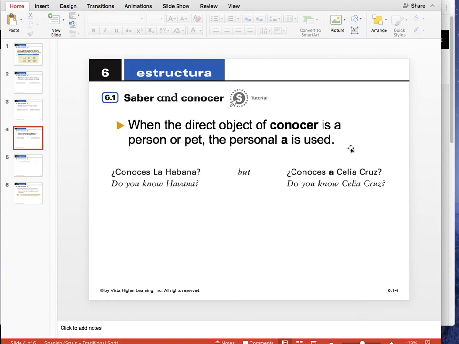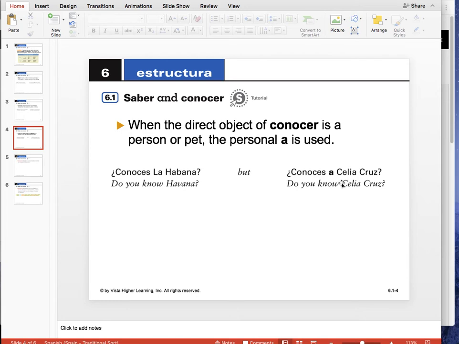When the direct object of conocer is a person or a pet, so if it's a living thing, we use the personal a, which we saw last week with the use of direct object pronouns, right? So compare these two. Conoces La Habana. So La Habana is a city, not a live thing, so you don't use that a, right? That would translate to, do you know Havana? Are you familiar with Havana?